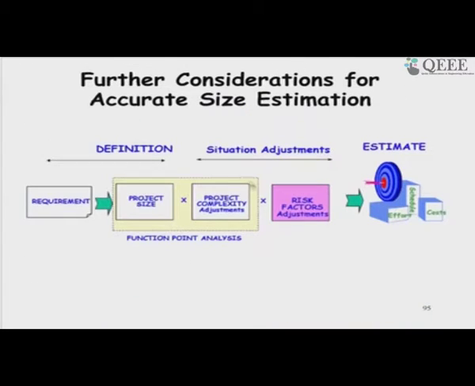Once we get the function point, initially we get the raw unadjusted function point, and then we consider the project complexities and use the value adjustment factor, and that is the problem complexity. But when the project manager considers this, he would have to consider other risk factors. For example, whether the software is complex for the users, the programmers, what kind of tools and so on. Based on that he will have a risk factor adjustment.